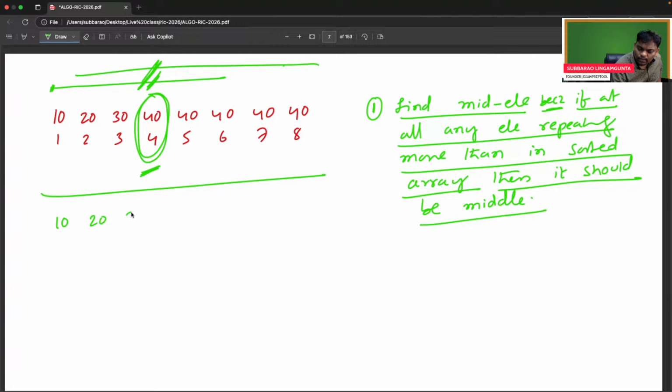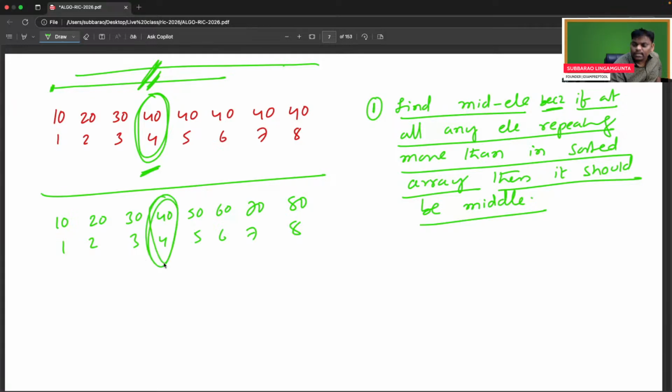See, 10, 20, 30, 40, 50, 60, 70, 80, which is 1, 2, 3, 4, 5, 6, 7, 8. So I cannot say 8 by 2 is 4. I cannot say 40 is the one repeating more than half. Every middle I cannot guarantee it is repeating more than half. If anyone repeats more than half times, he should be the middle person.